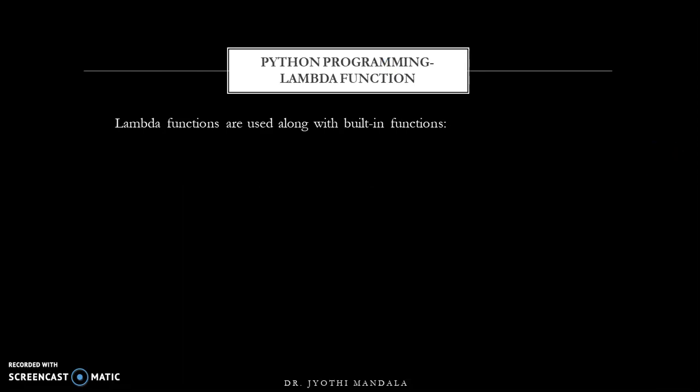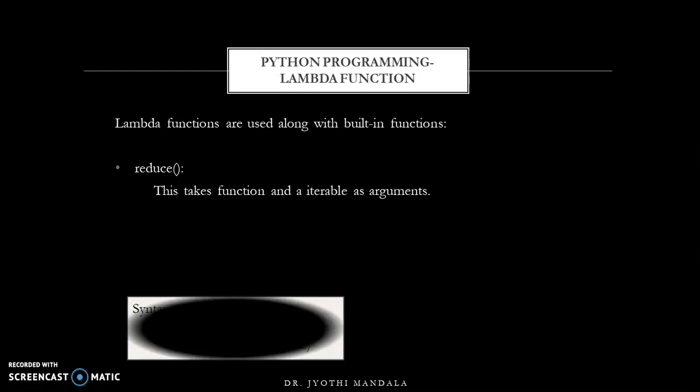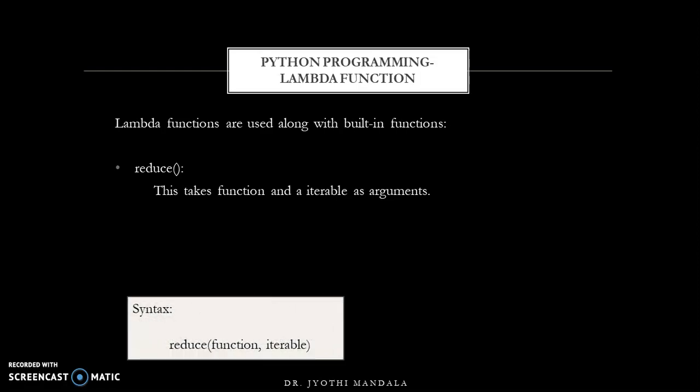And we have a third function which can also take a lambda function, called the reduce function. The reduce function also takes two parameters, a function and an iterable as arguments, similar to filter and map. But what is the difference between reduce and the previous two? In filter and map, they return a list of values, or a tuple of values, but here it returns a single value.